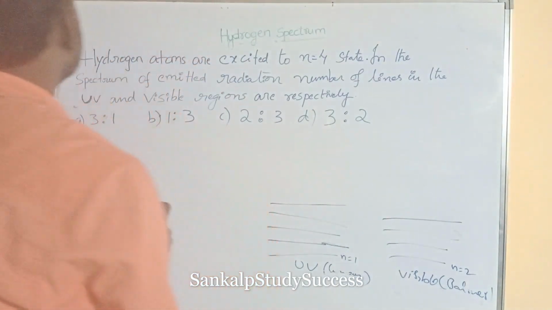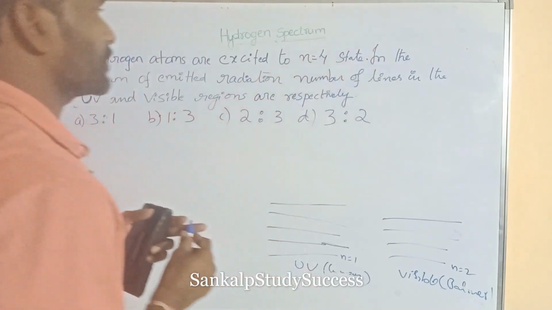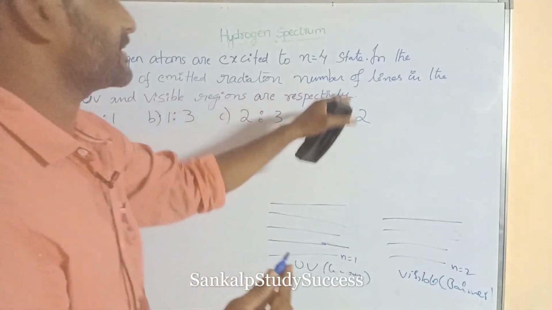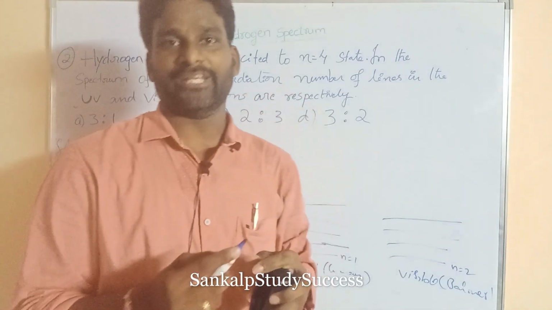Hydrogen atoms are excited to the n is equal to 4 state. In the spectrum of emitted radiation, what are the number of lines in the UV and visible region respectively?